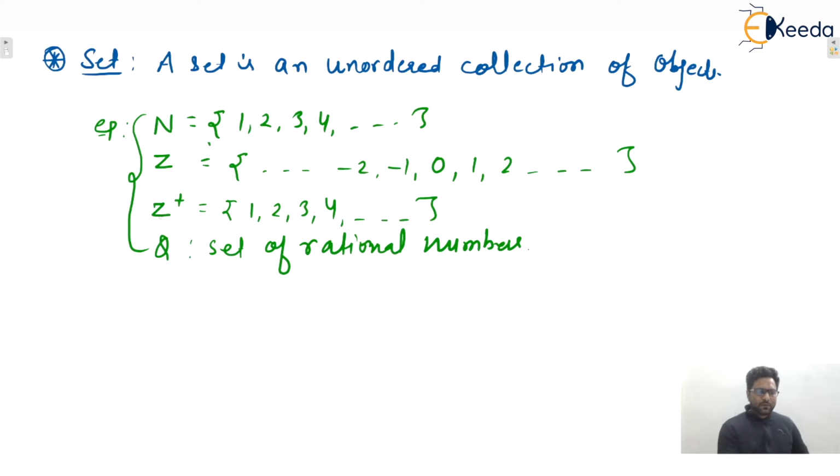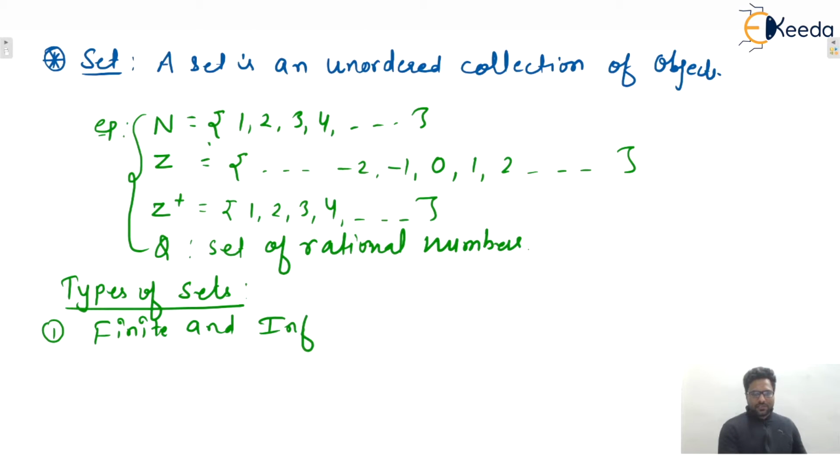Now we'll see the types of sets. Okay, so first one, types of sets. Yes, first one, finite and infinite set. So what is a finite set?